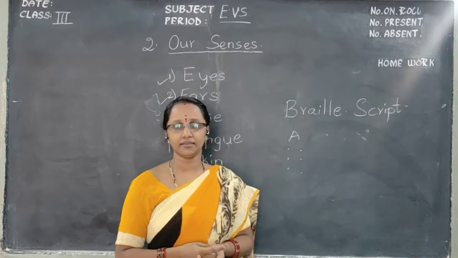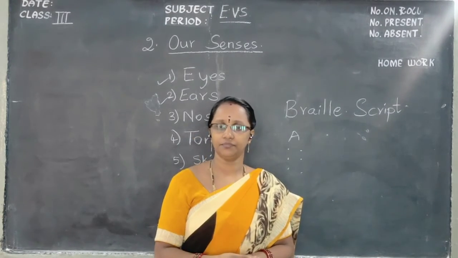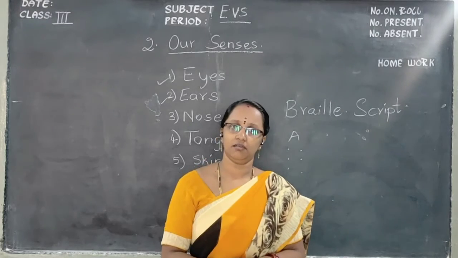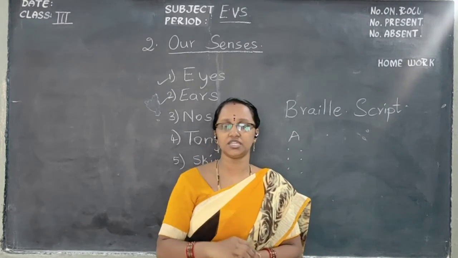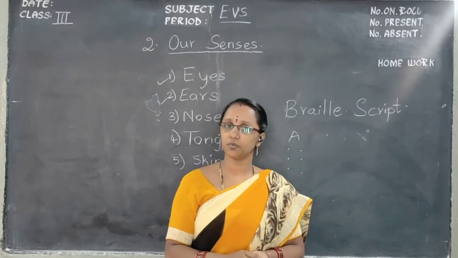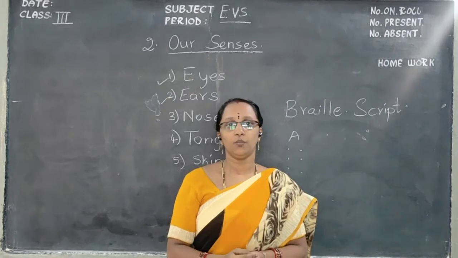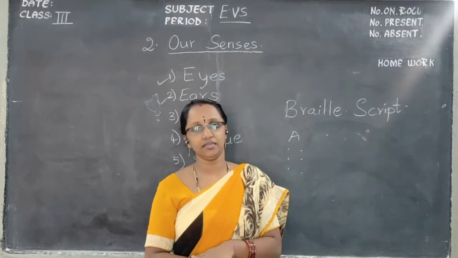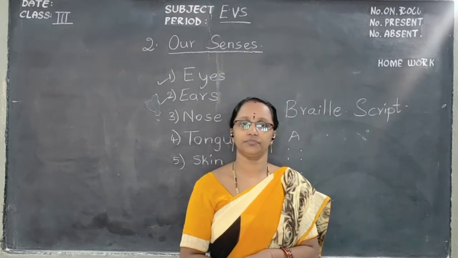And some people, due to their age or some hearing problem, cannot hear. At that time what will they do? They will use a hearing machine. See in the textbook, the diagram is given. They use a hearing machine. When they keep that machine, they can hear all different types of sounds also.